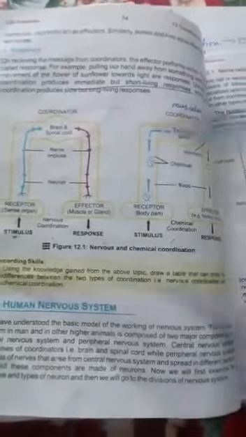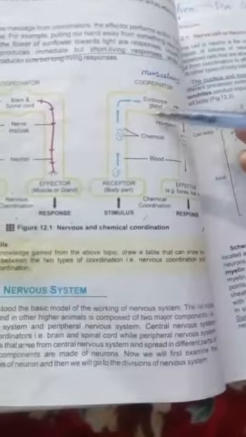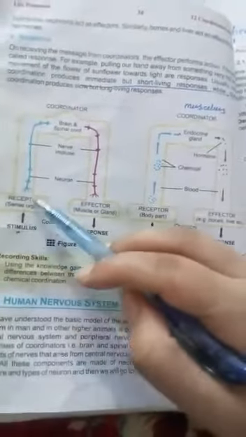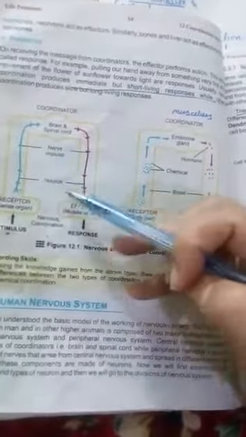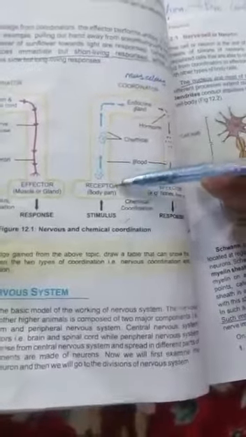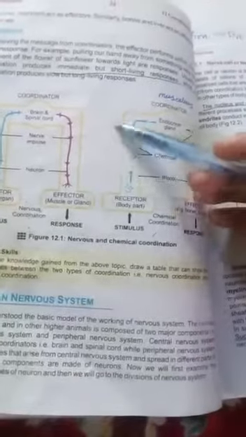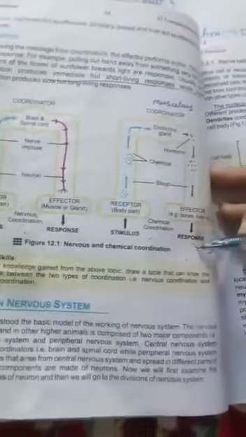The major difference between nervous and chemical coordination is the coordinator and the effectors, because you know that the brain and the spinal cord act as the coordinators in nervous coordination, but in chemical coordination, endocrine glands act as the coordinators. In nervous coordination, the stimulus travels in the form of neurons or nerve impulses towards the response, but in chemical coordination, the stimulus flows out in the blood in the form of chemicals and hormones, and then performs an action at the end.